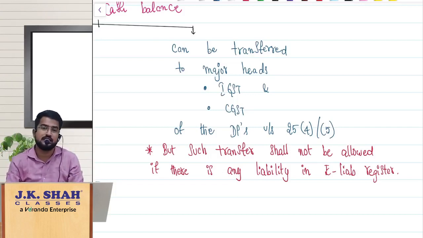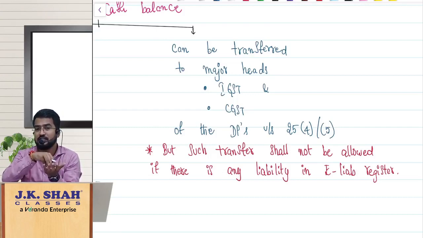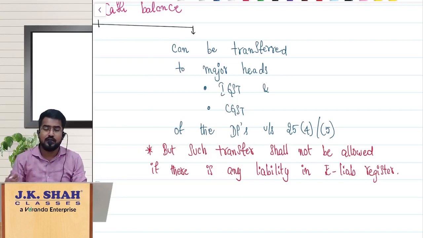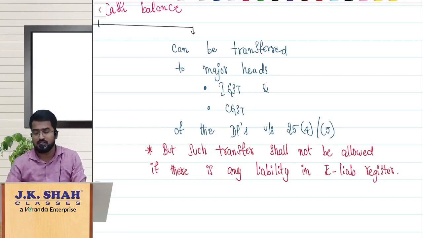But the condition is, from whichever registration's e-cash ledger you are transferring the balance, there first you should not have any liability. Quite obvious, when I am transferring my e-cash ledger balance from Tamil Nadu to Delhi, first in Tamil Nadu I should not have any liability, then only I can transfer. Otherwise what is the point of transferring the balance to Delhi? So whenever you are transferring your e-cash ledger balance to another distinct person, make sure your liability is zero, otherwise you cannot do it. Here they have given that it can be transferred to major heads IGST and CGST, because we are reading this CGST Act. Of course, it is GST also.